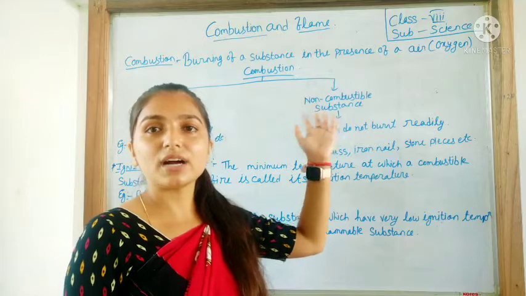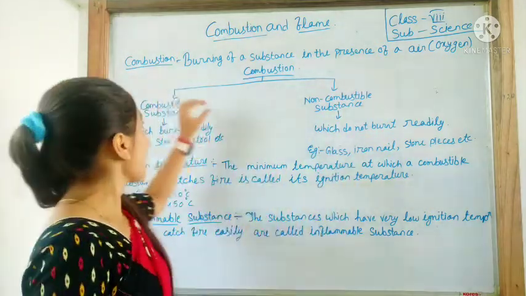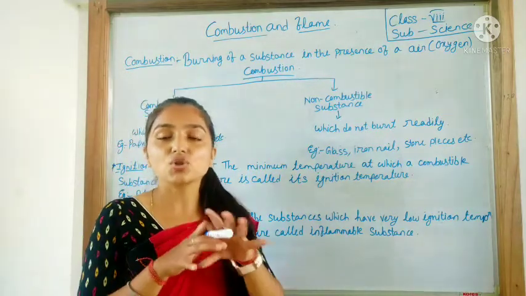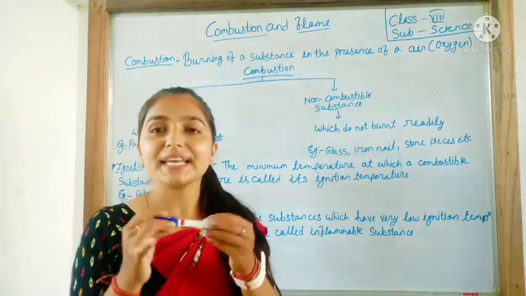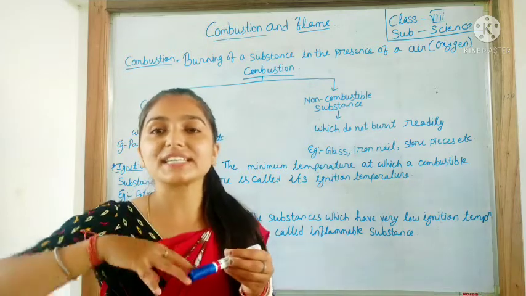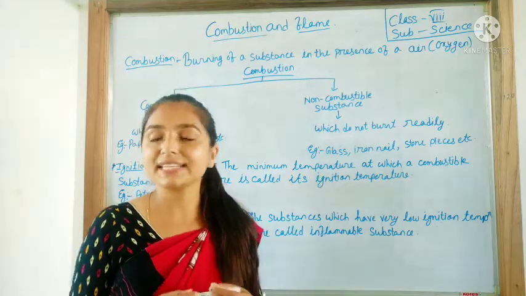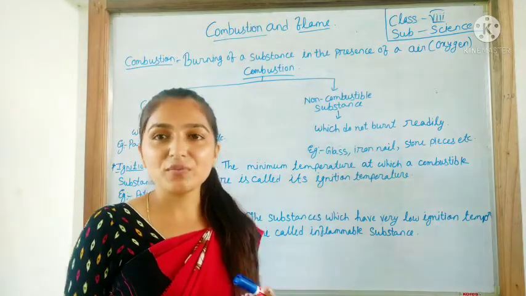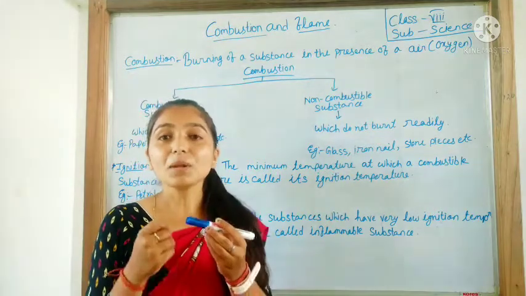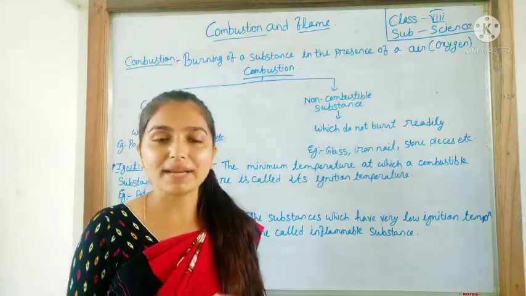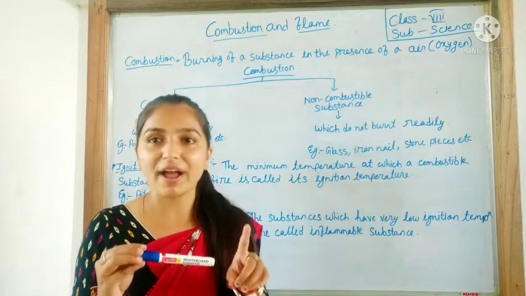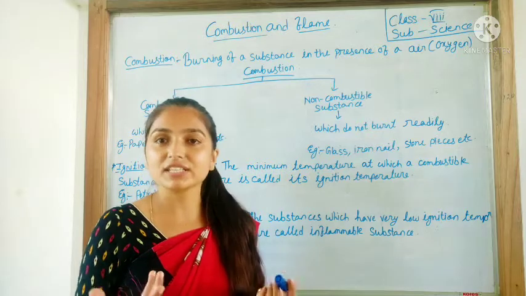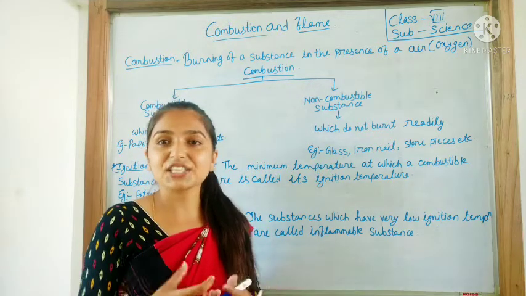We already know what combustion means. So what do we mean by a combustible substance? Any substance that starts to burn easily. Like, in the example of paper, when you start burning the paper, it catches fire easily. Again, kerosene will readily catch fire.